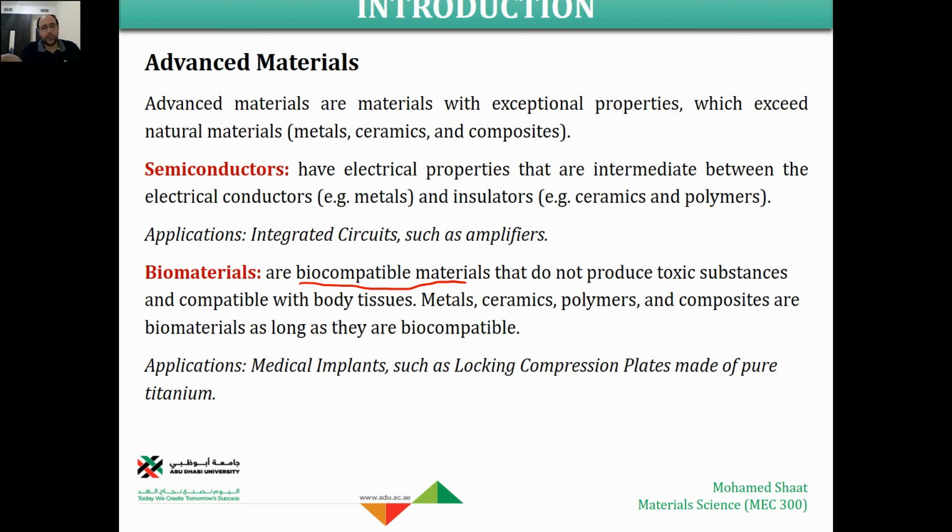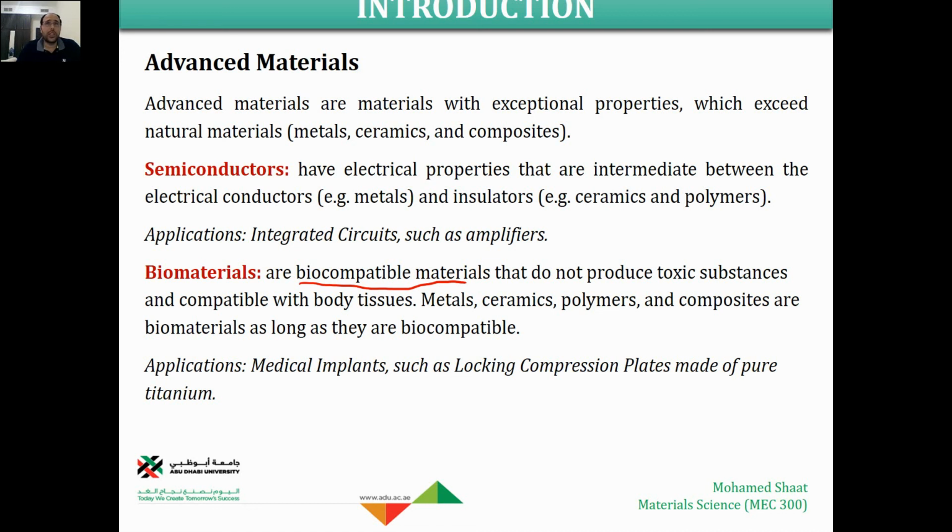Even in some universities, they offer a master's in biomaterials, like we have a master's in chemical engineering, mechanical engineering, or even materials science. Or it could be at least a minor in some of the programs offered by some universities in the United States, in Europe, in different countries. So biomaterials, again, are biocompatible.